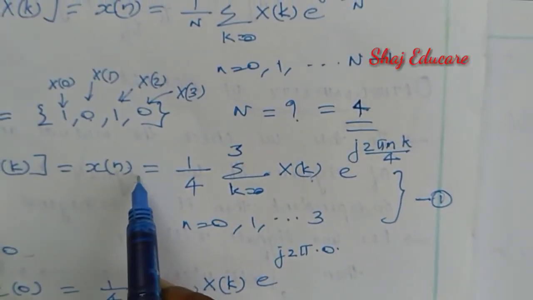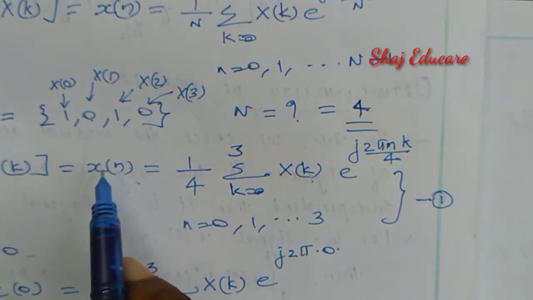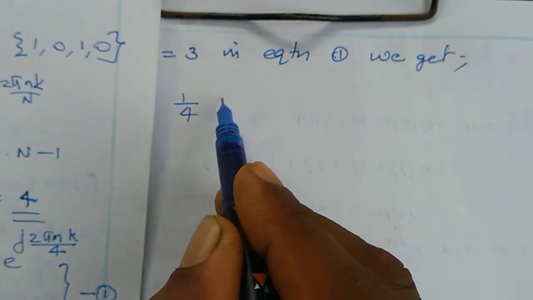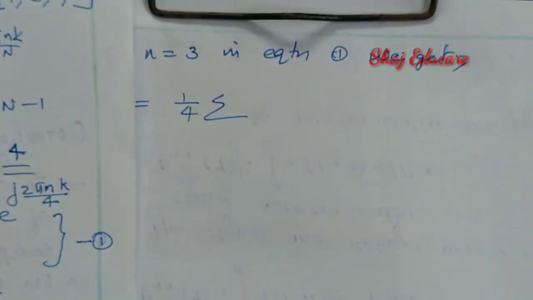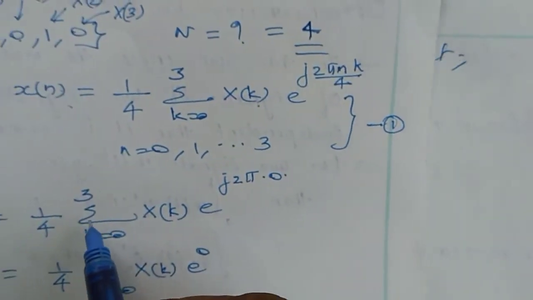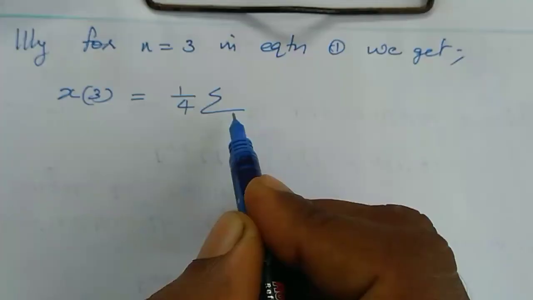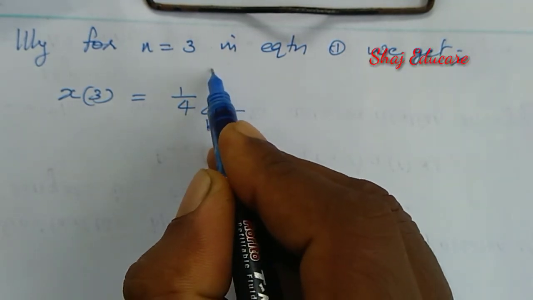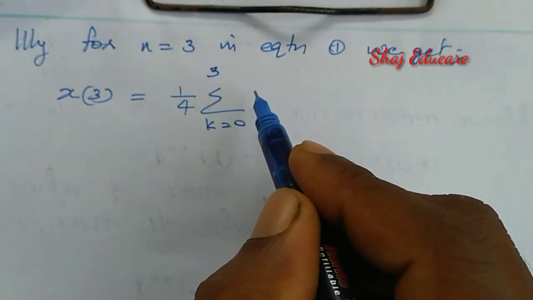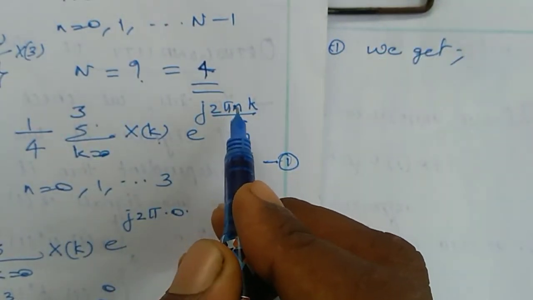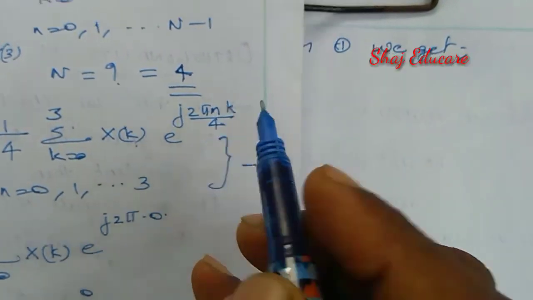So substituting n equal to 3 in this equation, I am getting x of 3 equal to 1 by 4, sum over k equal to 0 to 3, of x of k e raised to j 2 pi n k by 4, where n is equal to 3.